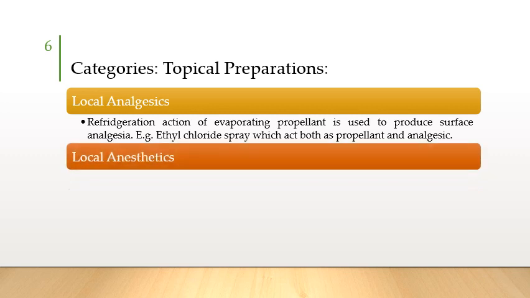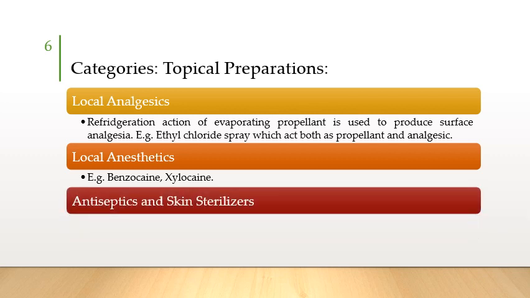The next category is local anesthetics. The local anesthetic drugs basically desensitize the nerves at the site of application, and as a result of desensitization of the nerves, the pain perception is not detected by the brain. So in this category, we can give benzocaine or xylocaine in the form of aerosols, and when they are applied onto the affected or painful area, they will cause desensitization, and eventually the pain symptoms will be relieved.